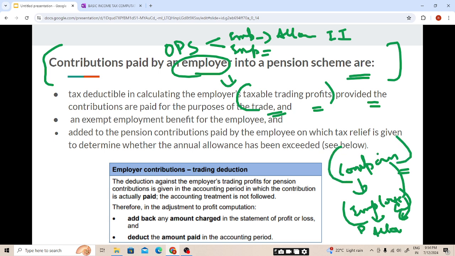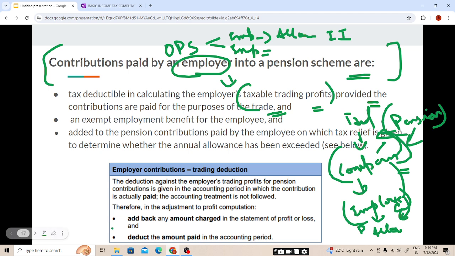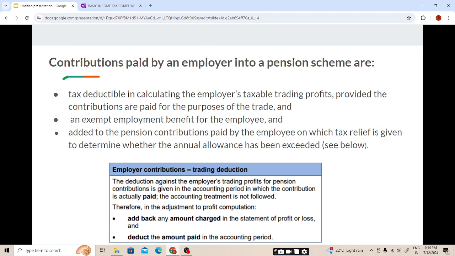Now, the company paying this pension contribution can reduce it from its taxable trading profit, as we will be calculating the tax on the profits. From that profit, the company can reduce the pension amount. I hope this is clear, students.